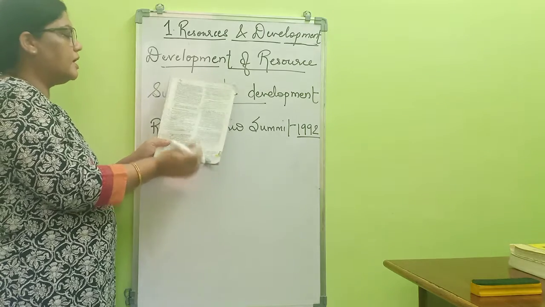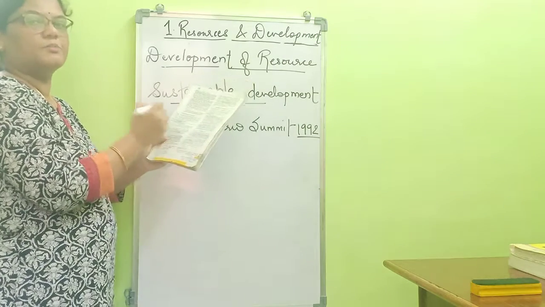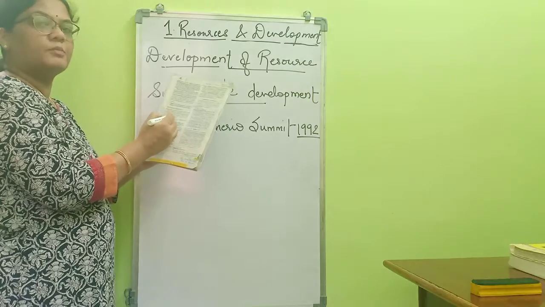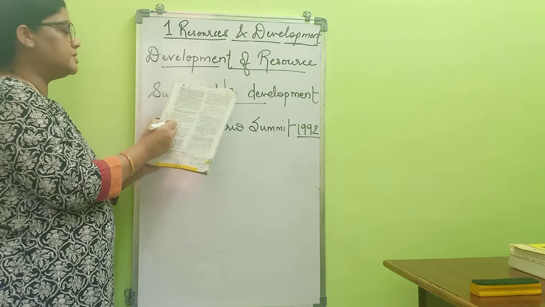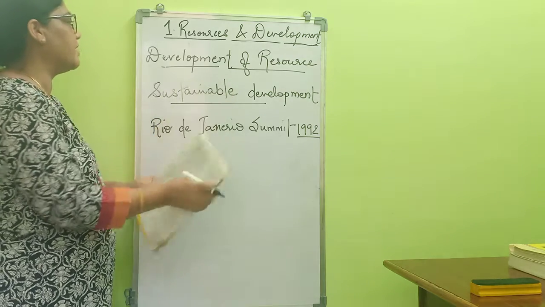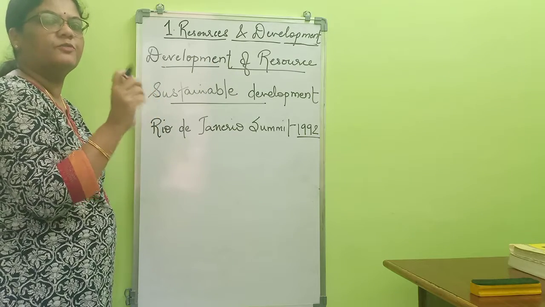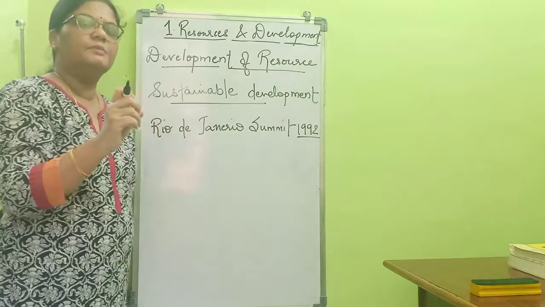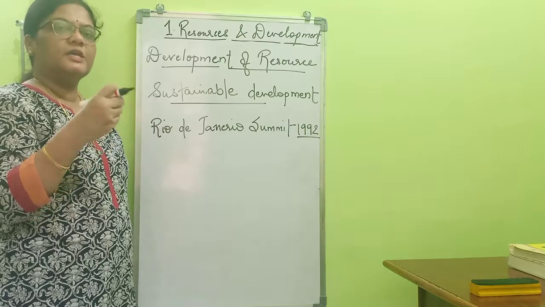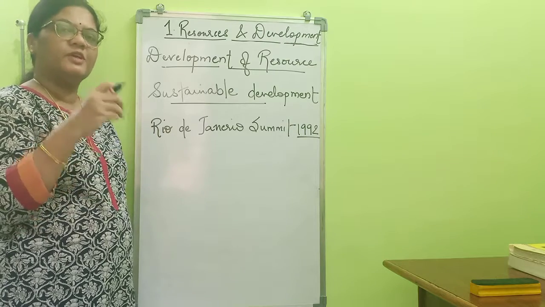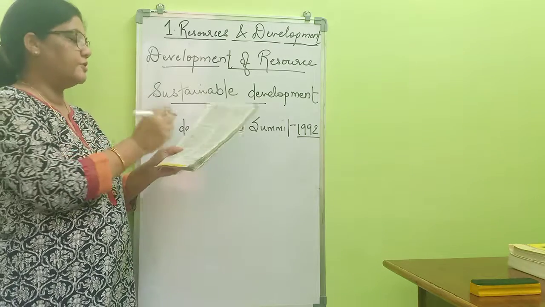Now, what all problems are we facing when we are overutilizing these resources? The first problem is depletion of resources. Especially non-renewable resources, when they are being depleted on a larger scale in a speedy manner, definitely in the next 40 or 50 years we will be facing a tough problem and we will not have those resources. So this will be the first point.